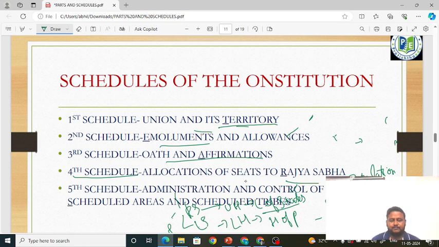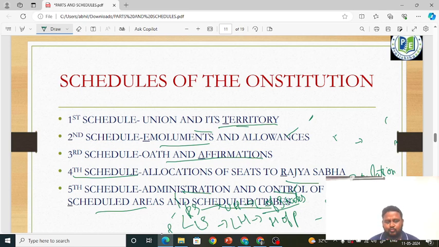Okay. Next, fifth schedule. Administration and control of scheduled areas and scheduled tribes. This is under the fifth schedule. We will learn about it in detail when we learn the fifth schedule as a separate chapter and the sixth schedule as a separate chapter. How the administration takes place in scheduled areas and scheduled tribes, what is the power of the governor, what is the power of the president, what is the power of the legislative assembly of those states which are scheduled areas, and what do you mean by autonomous council. All these things you will learn when we study the fifth schedule and sixth schedule, friends.